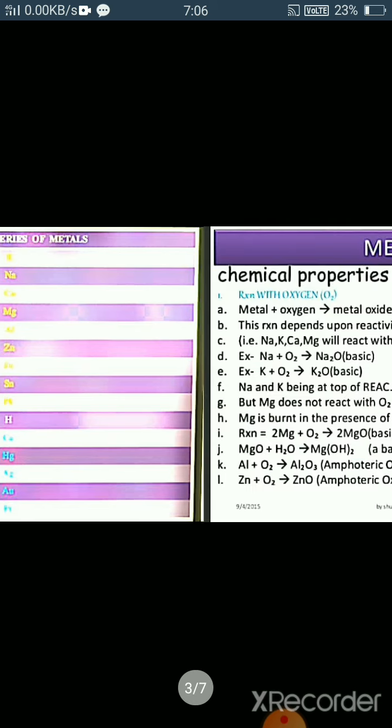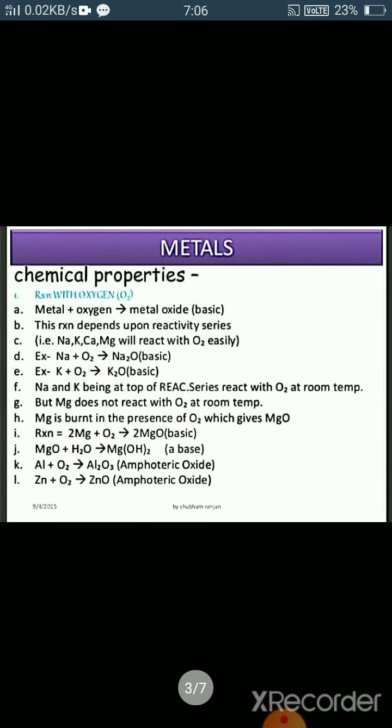Now here is the reactivity series. Before discussing the chemical properties, just have a look at the reactivity series. The most reactive elements are potassium and sodium, which come at the top of the reactivity series, and the least reactive are gold and silver, which come at the bottom of the reactivity series. Now we see the chemical properties of metals and non-metals.